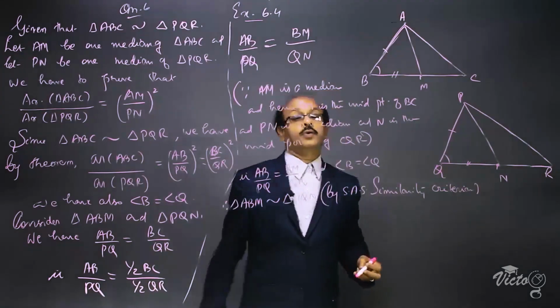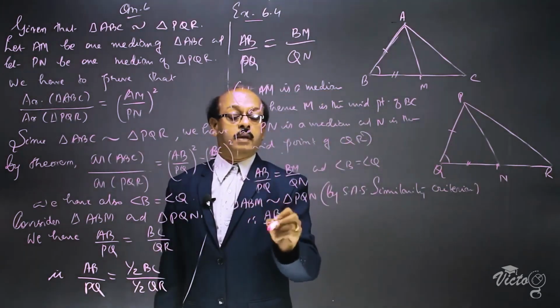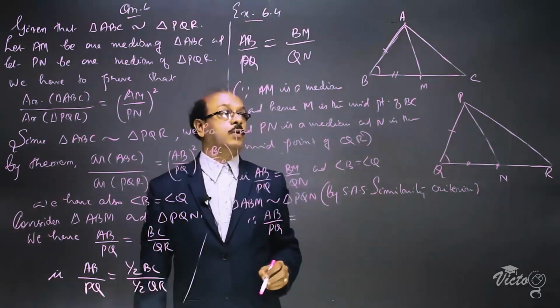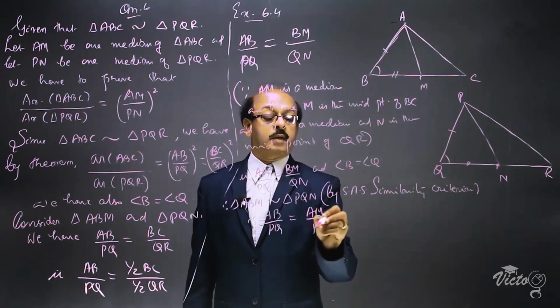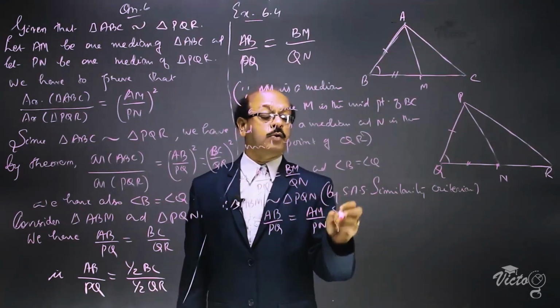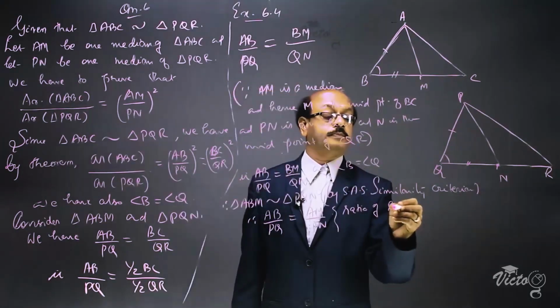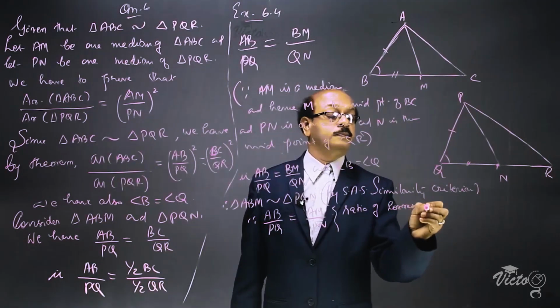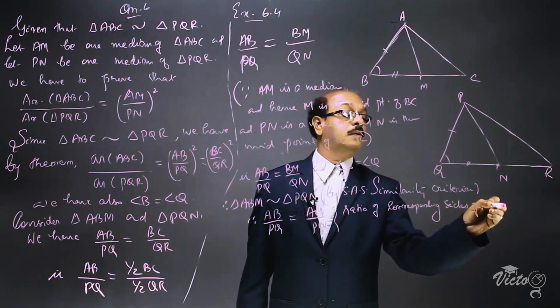Therefore, AB by PQ will be equal to AM by PN, the ratio of corresponding sides of similar triangles.